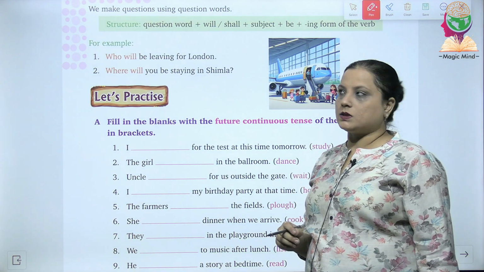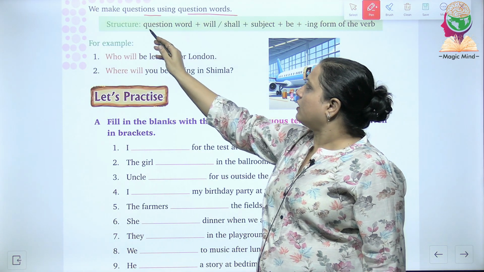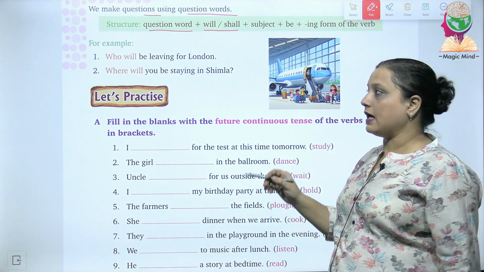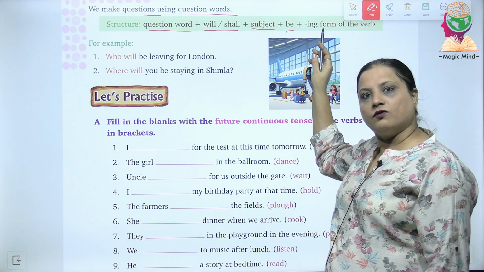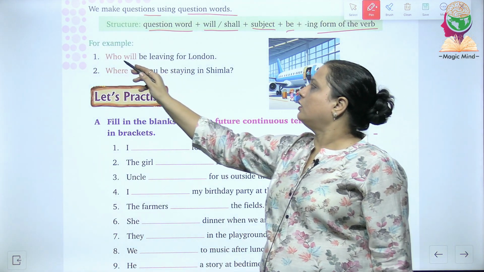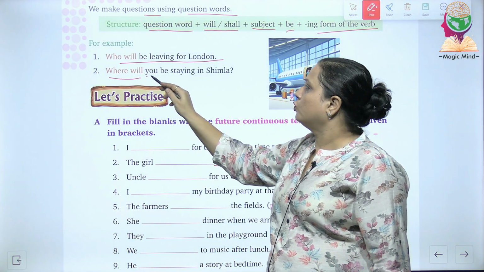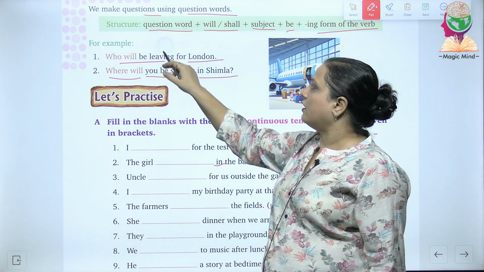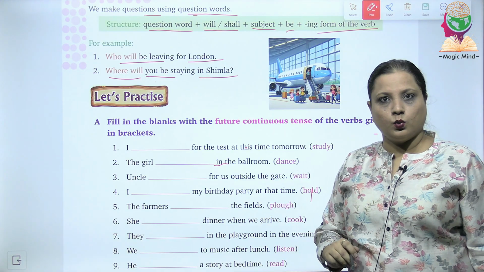The next page says that when we make questions using question words, we will write the question word first, then we will use will and shall, then we write the subject, then we write the be and verb plus ing. For example, who will be leaving for London? Where will you be staying in Shimla? So, this is how we are writing the questions when we start the questions with the question words.